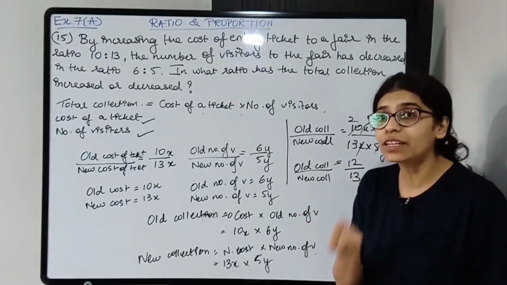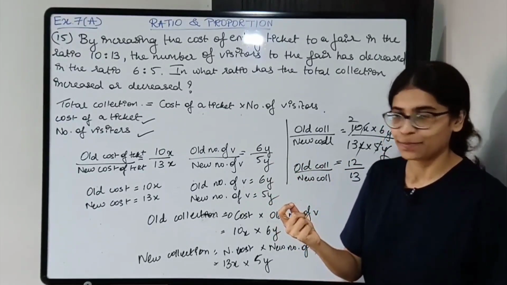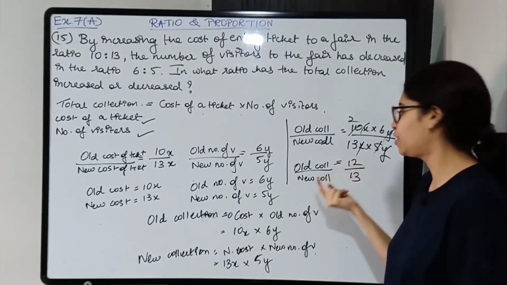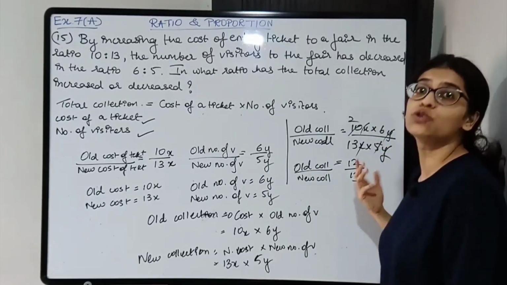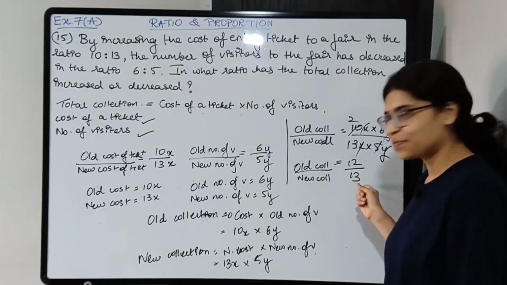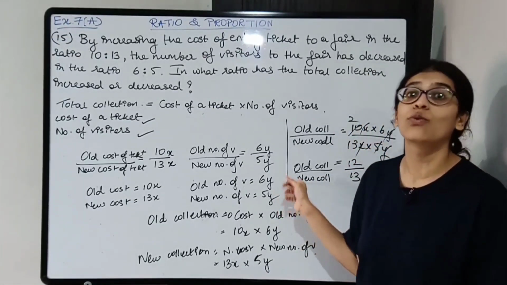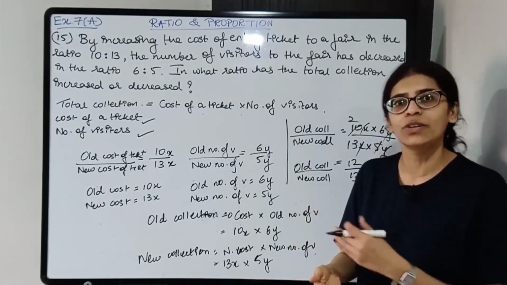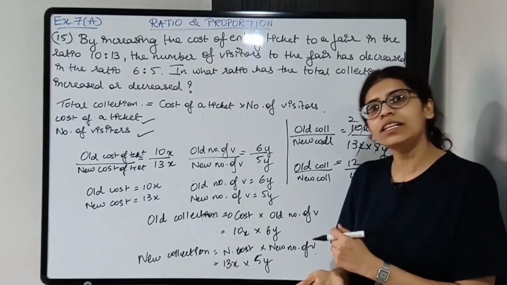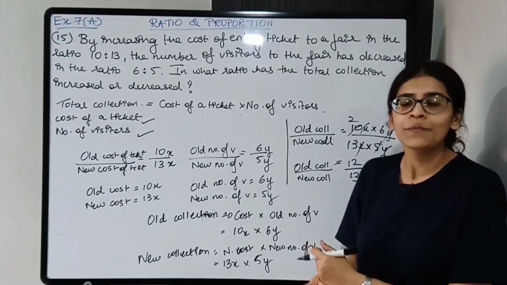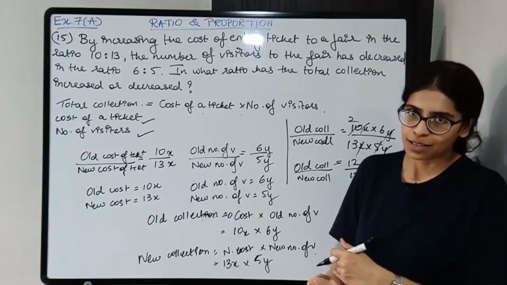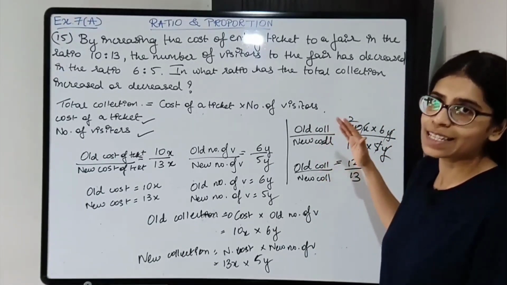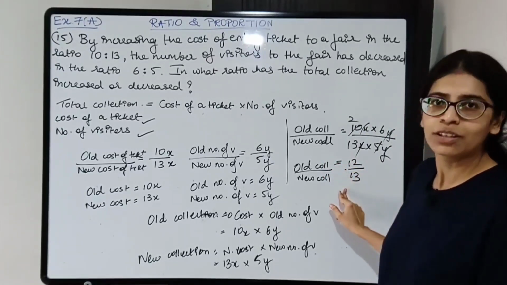Now how can you say whether it has increased or decreased? Check. Old collection is in front of 12 and new collection is in front of 13. Which one is more? 13. So new collection is more. So has it increased or decreased? It has increased. New collection ज़्यादा है, so it has increased. Had new collection been smaller, it had been a smaller number, then it would have been decreased. ठीक है, reduced हो जाता. So the total collection has increased by ratio 12:13.